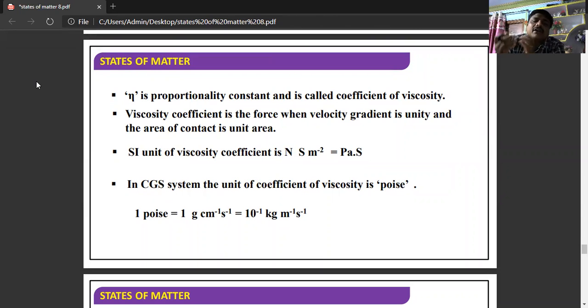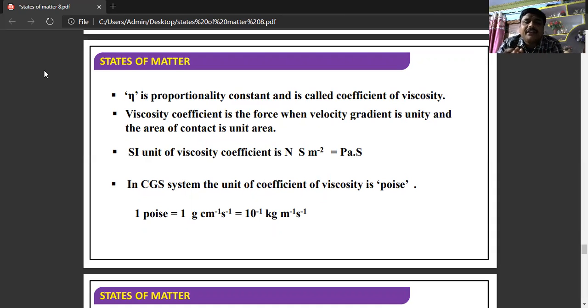The coefficient of viscosity is the force when the velocity gradient is unity, that means 1, and the area of contact is unit area. In the CGS system, the coefficient of viscosity is poise.